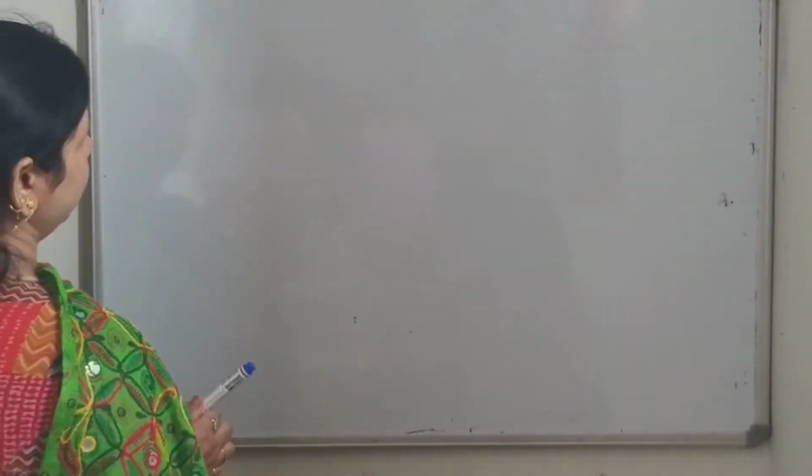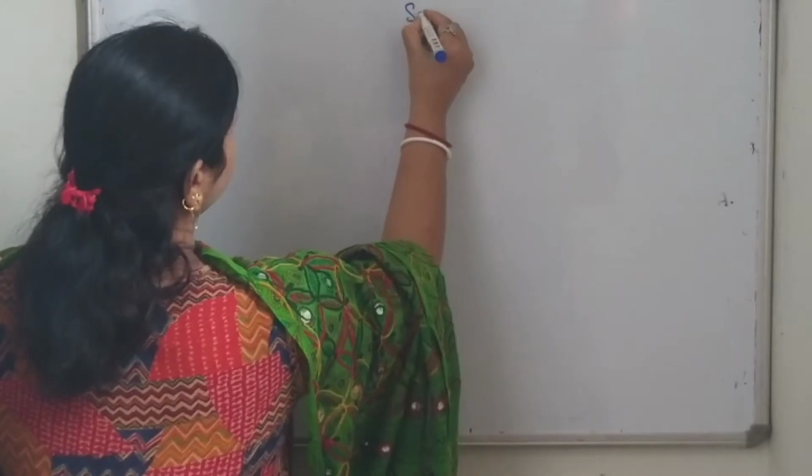Welcome back friends. Today I am going to discuss the substrate for animal cell culture. Substrate means those types of surfaces which provide attachment for the culturing of animal cells. So our topic today is substrate.